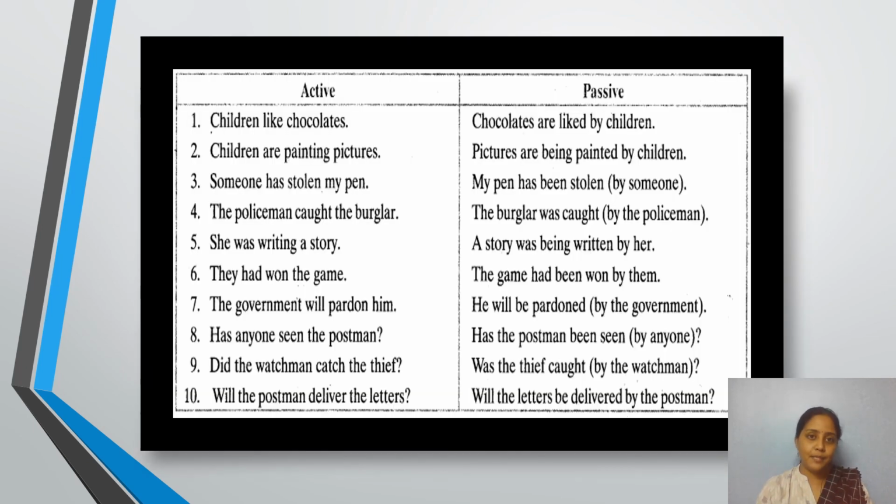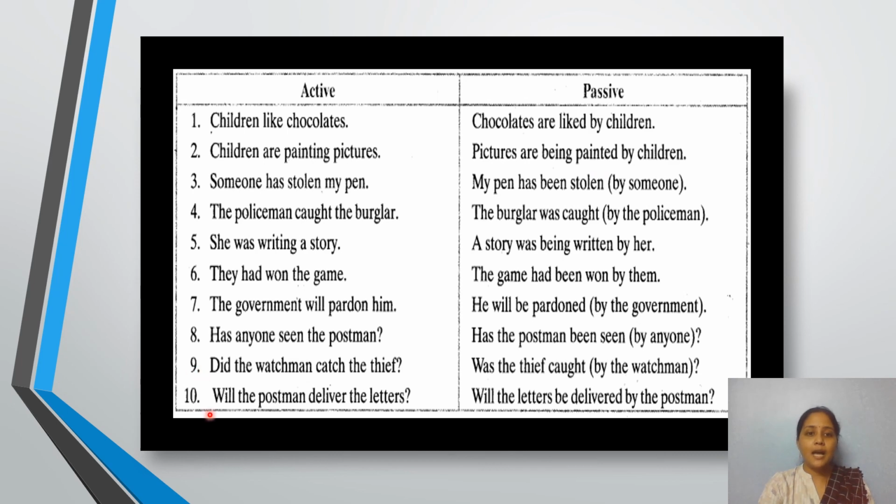So it's time for examples. Look into the examples in the active voice. Look at the first example. Children like chocolates. It is in simple present. So how will you change it into passive voice? Chocolates are liked by children. Look at the next one. Someone has stolen my pen. My pen has been stolen. And by someone is optional. You can use it and you can even avoid using it.